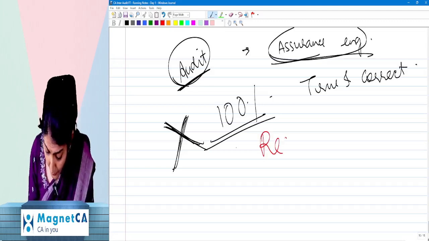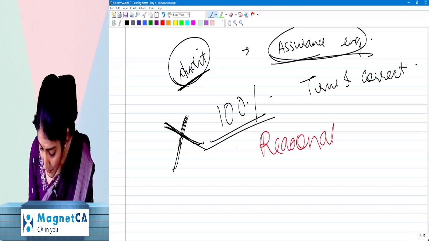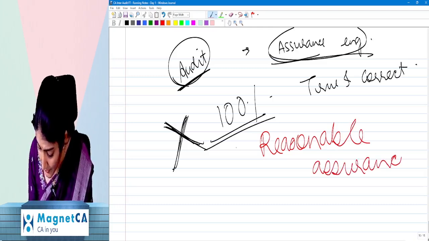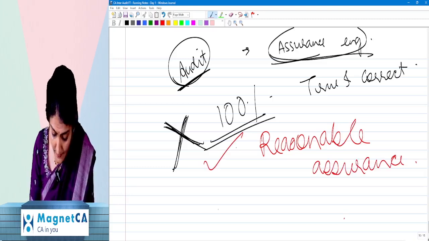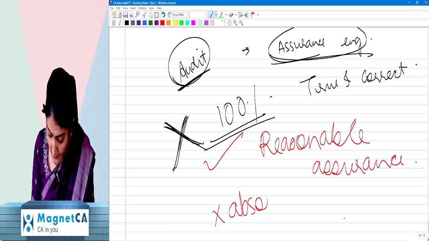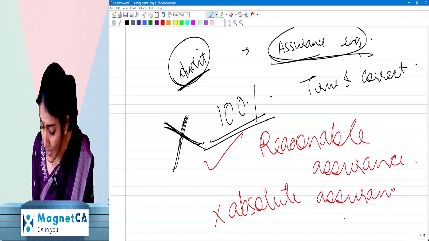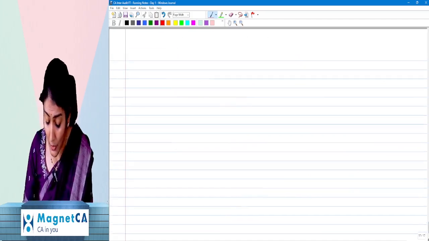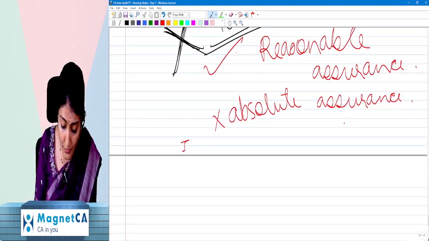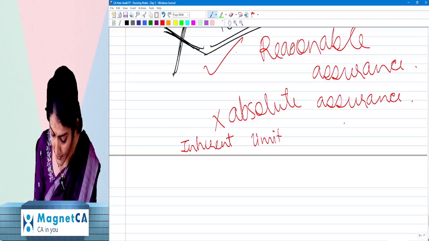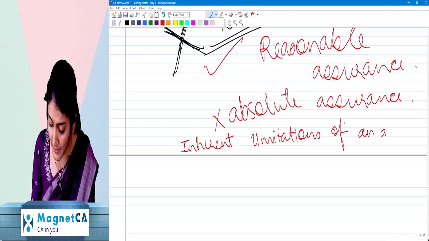So that is why audit is an assurance engagement. But what level of assurance is given by the auditor? Reasonable assurance. Why reasonable? Why not absolute assurance? Because of the inherent limitations of an audit. Inherent means it is there by default.